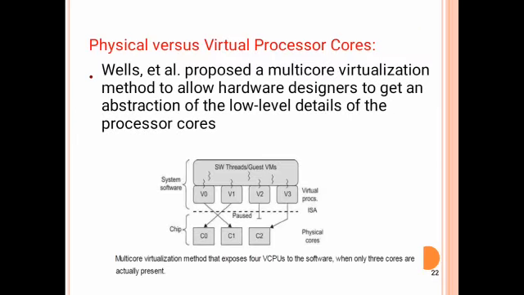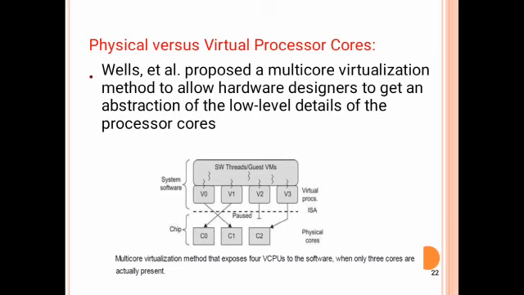Wells and Settle proposed a solution for multi-core virtualization. Using this method, the hardware designer gets an abstraction of the low-level details of the processor core. This is the diagram for the multi-core virtualization method. In this diagram, there are 3 physical cores.